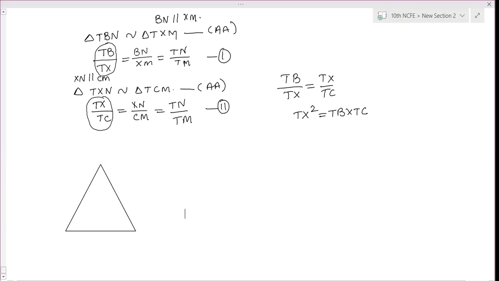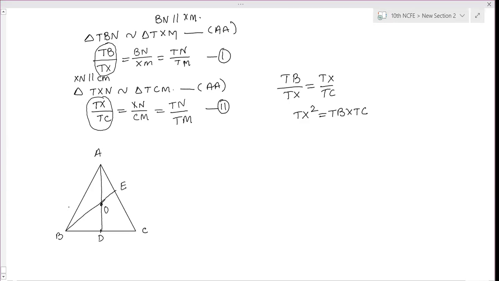So in triangle ABC, this is A. D is the midpoint of BC, O is any point on AD. Then BO and CO produced meet AC and AB in points E and F respectively.